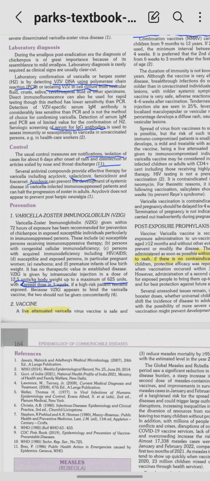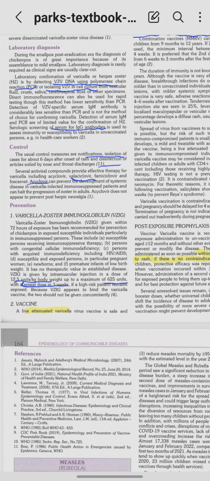To these people we give what? Varicella zoster immunoglobulin, right? It is for the prevention of chickenpox, and it is given within 72 hours of exposure as per your textbook. Alright, now what is the dose which is given? So this is given by intramuscular injection in a dose of 12.5 units per kg body weight, up to a maximum of 625 units, and if there is prolonged exposure, there is a repeat dose in 3 weeks. Now that is about varicella zoster immunoglobulin.